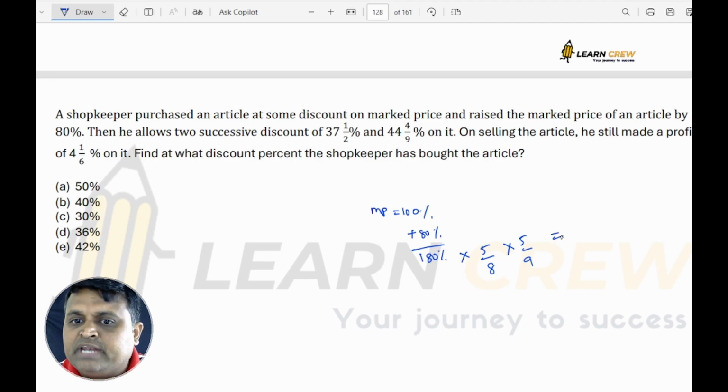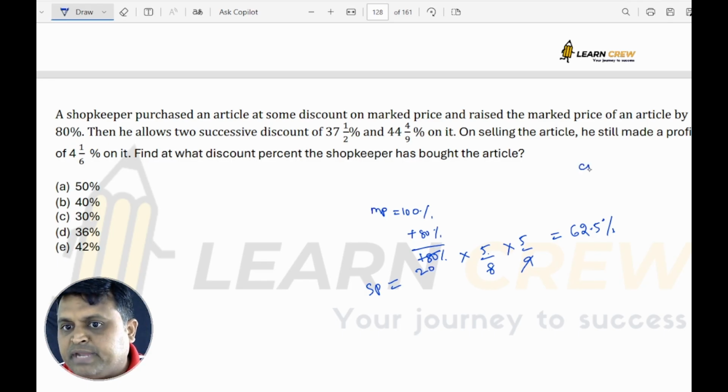So what would be its value now? 180. So how many times? 8 how many times? 9 20s are 180. Then 20 into 5, 100 into 5, 500 by 8. 500 by 8 is how much? 62.5. 62.5 is the selling price. On selling the article, he still makes a profit of 4 1/6%.